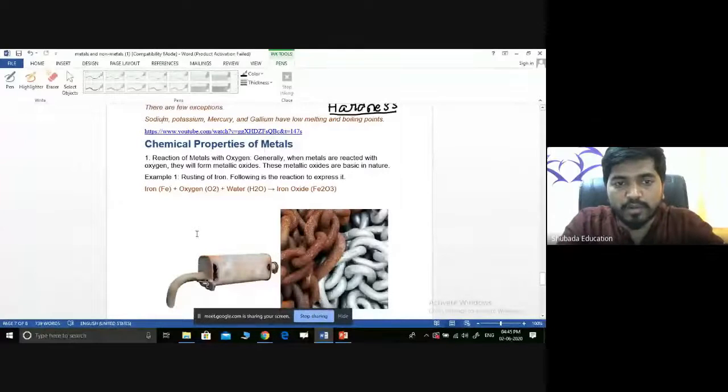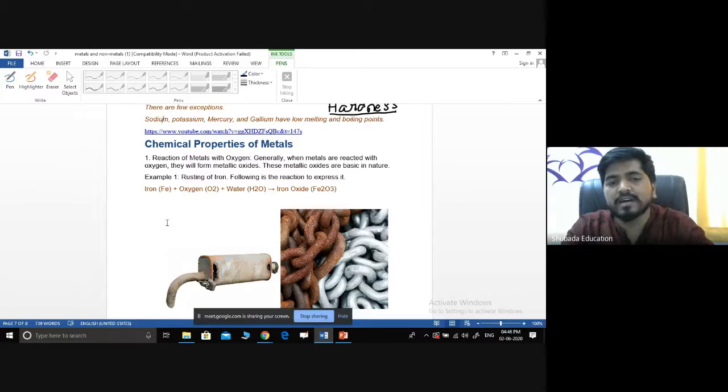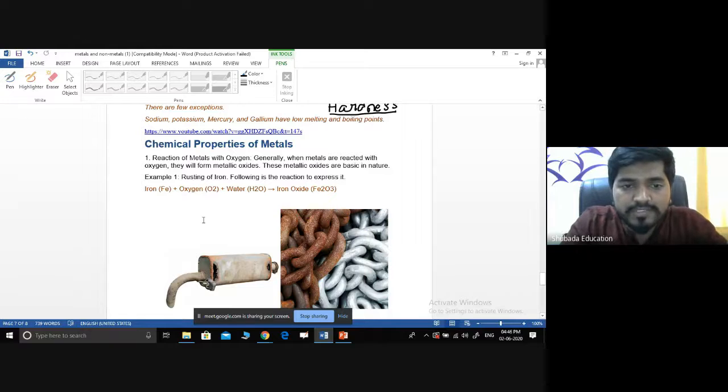Okay, we started with the chemical properties of metals, but due to some technical problems I got left behind. I will explain what will happen when metals react with other substances. We will take some examples from your syllabus: metals reacting with oxygen, metals reacting with water, and what is the major problem there. And when metals react with acids, what will happen? Then corrosion is there. Okay, now we will study one by one.